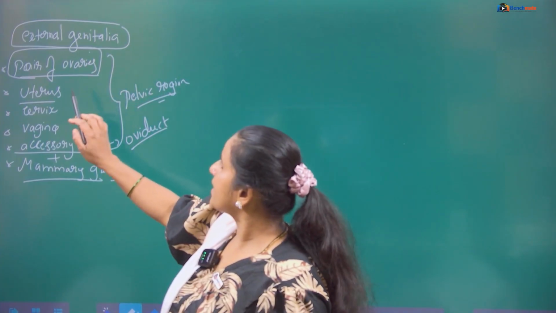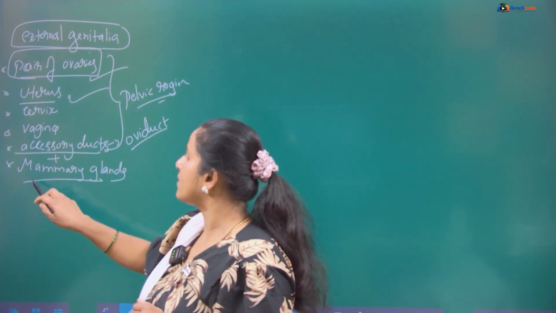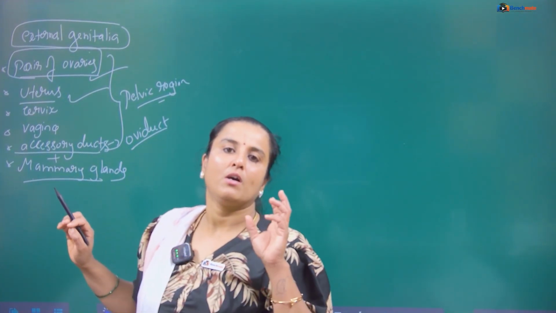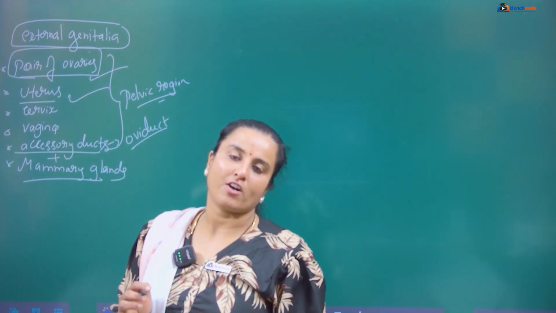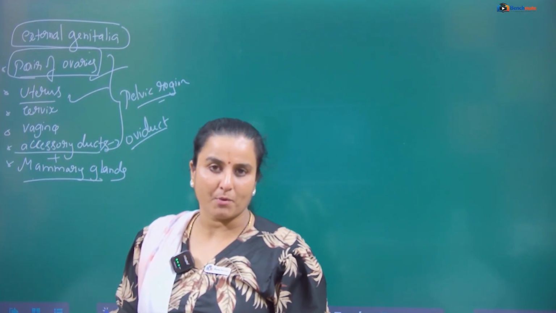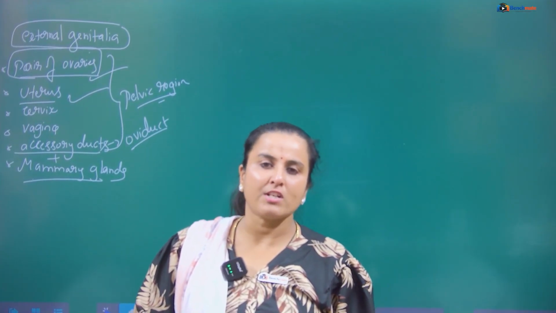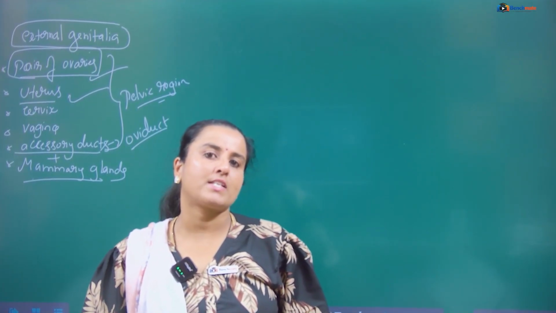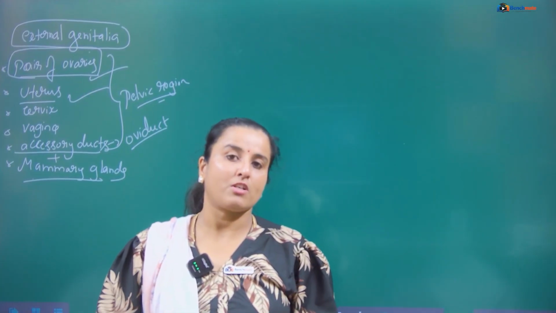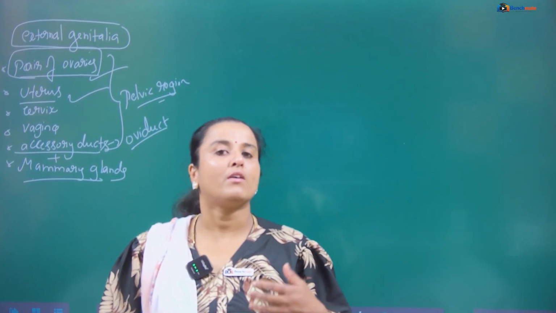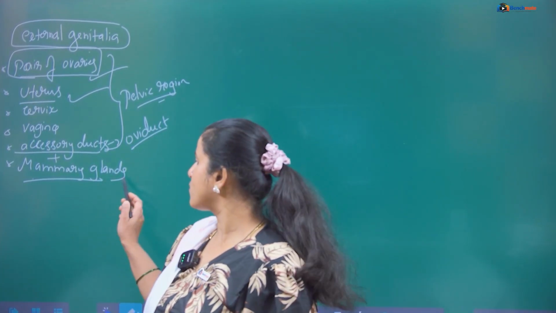Oviduct, external genitalia, pair of ovaries, uterus, along with the pair of mammary glands, which are functionally integrated with the female reproductive system and involved in ovulation, fertilization, as well as parturition and baby care.